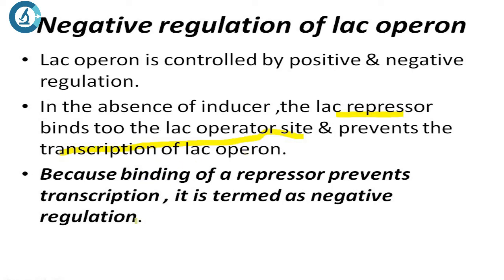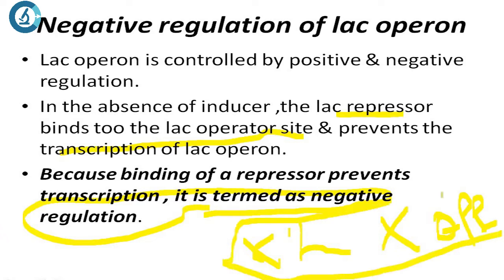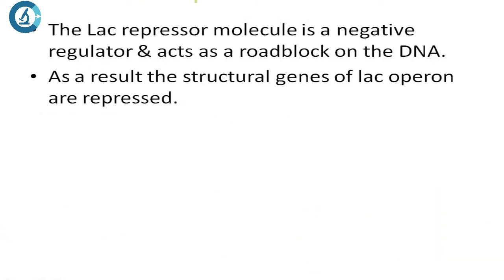Because the binding of the repressor prevents transcription, we call this lac operon a negatively regulated operon. Very simple: when there is no lactose, the operon is switched off. This is called negative regulation, as simple as it can be. The lac repressor molecule acts as a roadblock on the DNA.